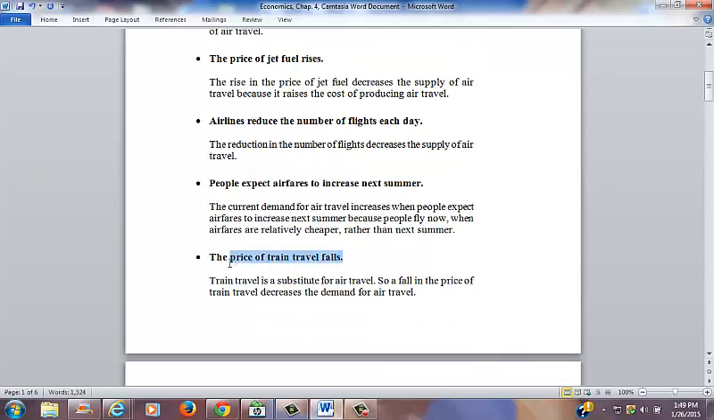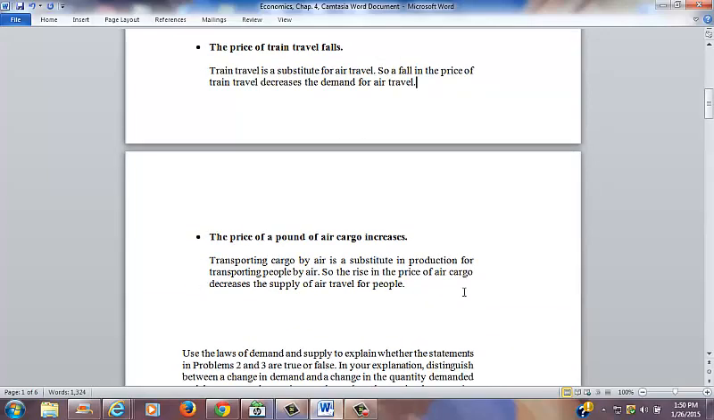The price of train travel falls. Train travel is a substitute for air travel. So a fall in the price of train travel decreases the demand for air travel. Rather than flying by air, people can choose to take the train. And finally, the price of a pound of air cargo increases. Transporting cargo by air is a substitute in production for transporting people by air, so the rise in the price of air cargo decreases the supply of air travel for people.